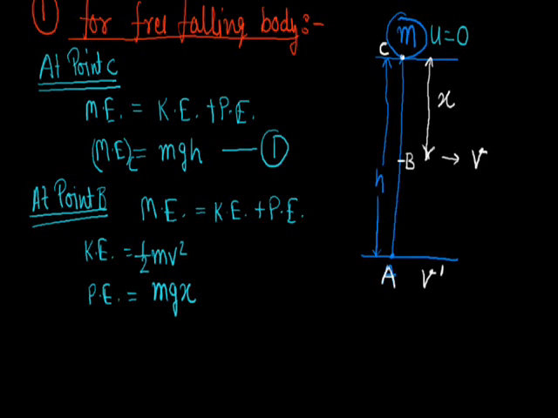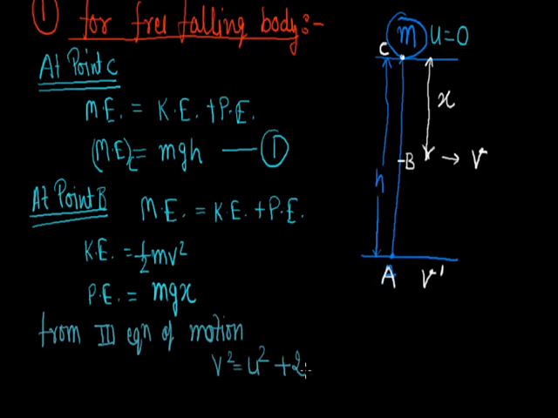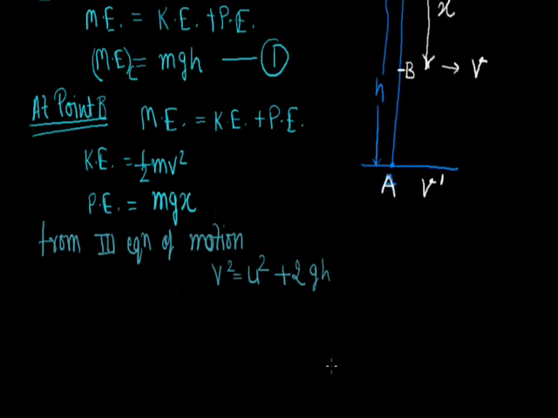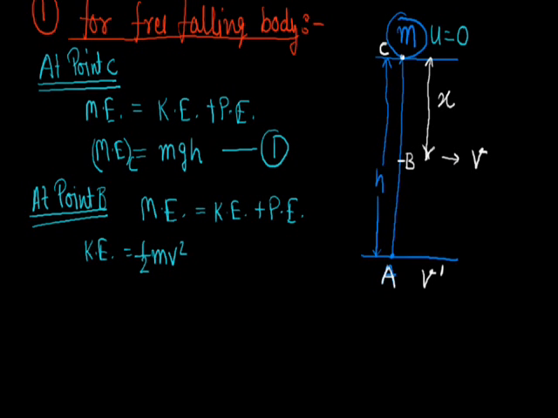Since, as shown in the figure, the remaining distance AB will be h minus x, we can write the potential energy of the system at point B is mg into h minus x.